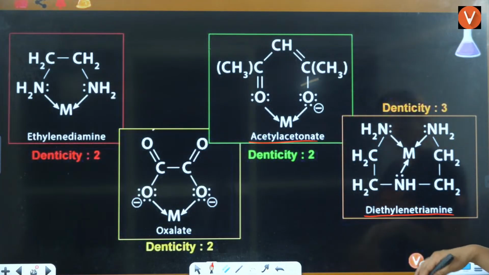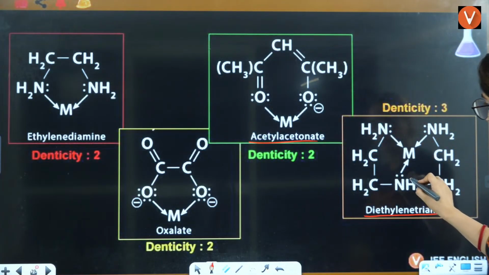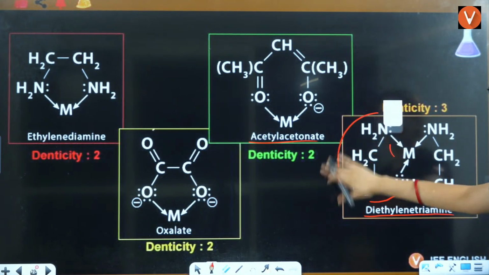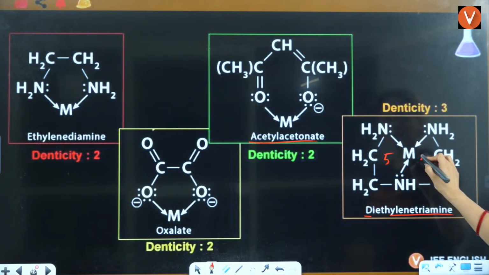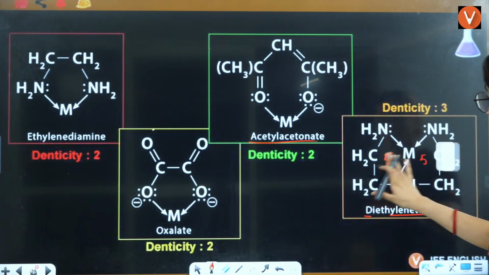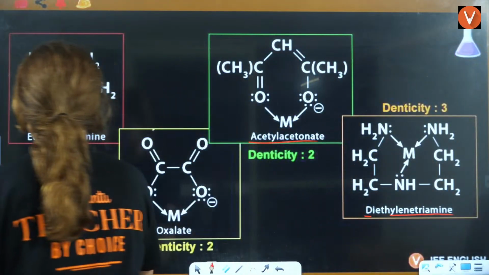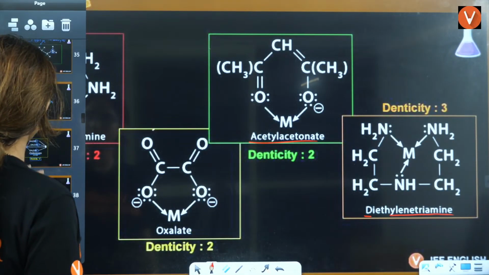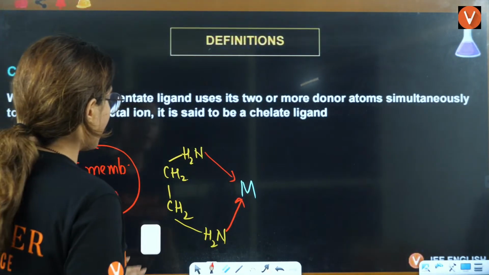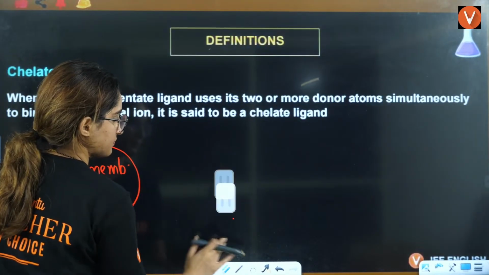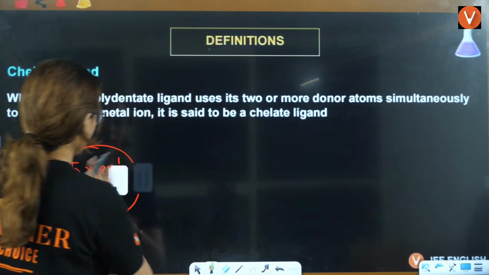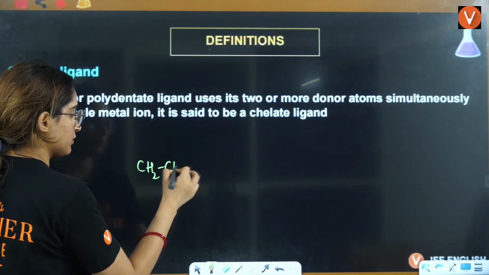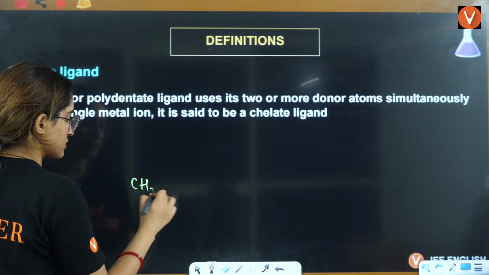Diethylene tetramine is also forming 2 kind of rings. This particular set is forming 1, 2, 3, 4, 5 membered ring here and 5 membered ring here. Now, if you're not able to understand this part, see. Diethylene triamine. Where should I draw it? Diethylene triamine I am drawing here, okay? Diethylene was nothing. You can draw it like this.